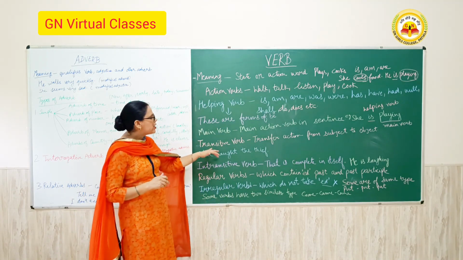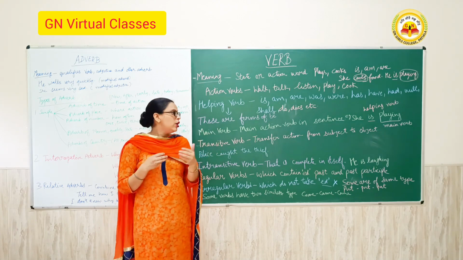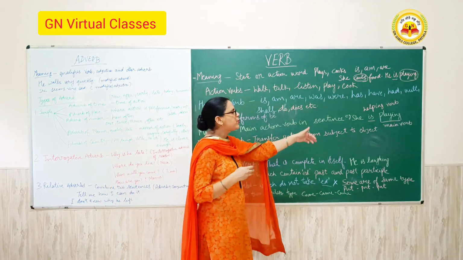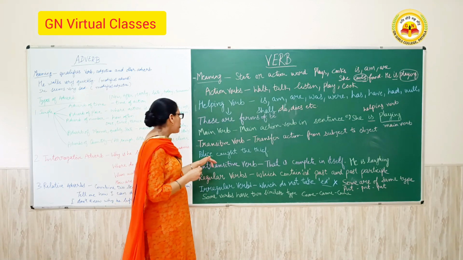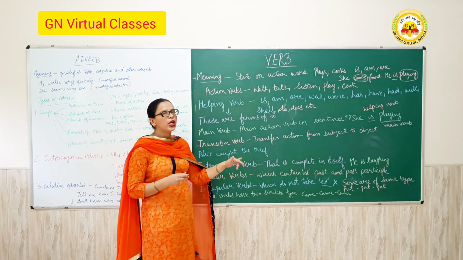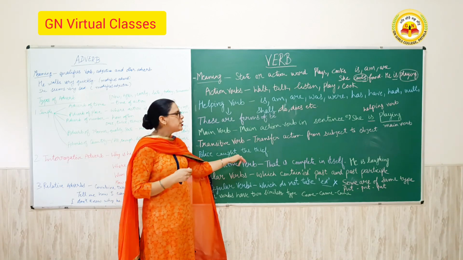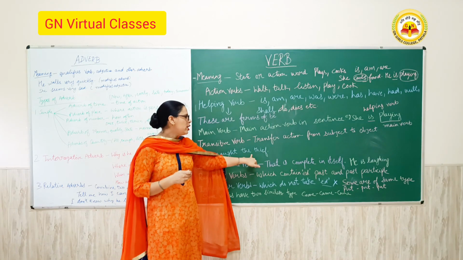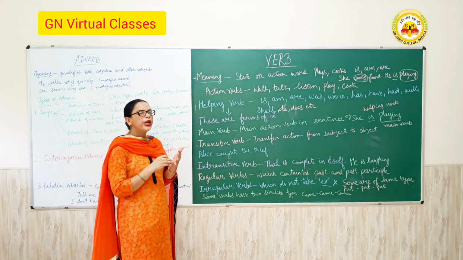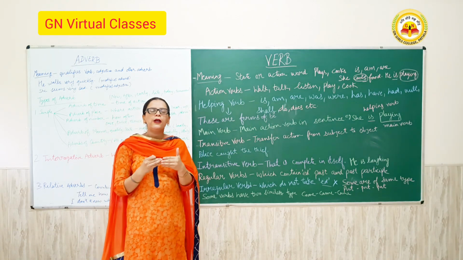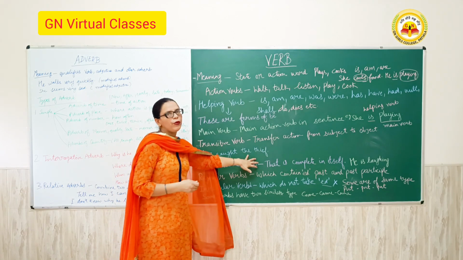So next is the transitive verb. If the action goes from the subject to the object, then it is a transitive verb. For example, police caught the thief. This action is performed by the police and it passes over to the thief. So this is the transitive verb. Here the police performed the action, but this action also affects the thief.